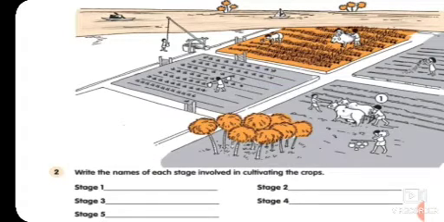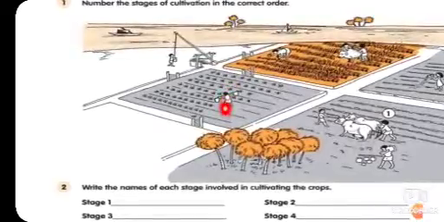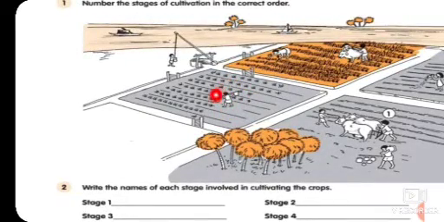And the next one is, see, in this picture this man is carrying 2 buckets of water, and this process of watering the crop is known as irrigation. So this is the third one, and after this third one, this is the fourth process. This is the process of weeding.